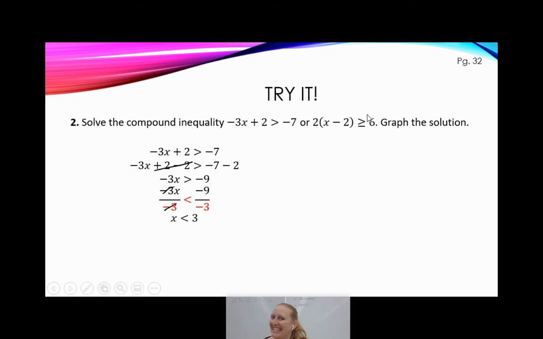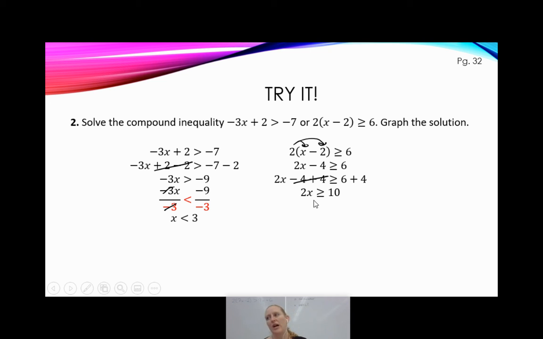I have a second inequality. So I'm going to go ahead and solve 2 times the quantity x minus 2 being greater than or equal to 6. Let's go ahead and kick this party off with some distribution. So 2 times x is 2x. 2 times a negative 2 is negative 4. And then I'll go ahead and add 4 to both sides to cancel it out. But that means 6 plus 4 is 10.